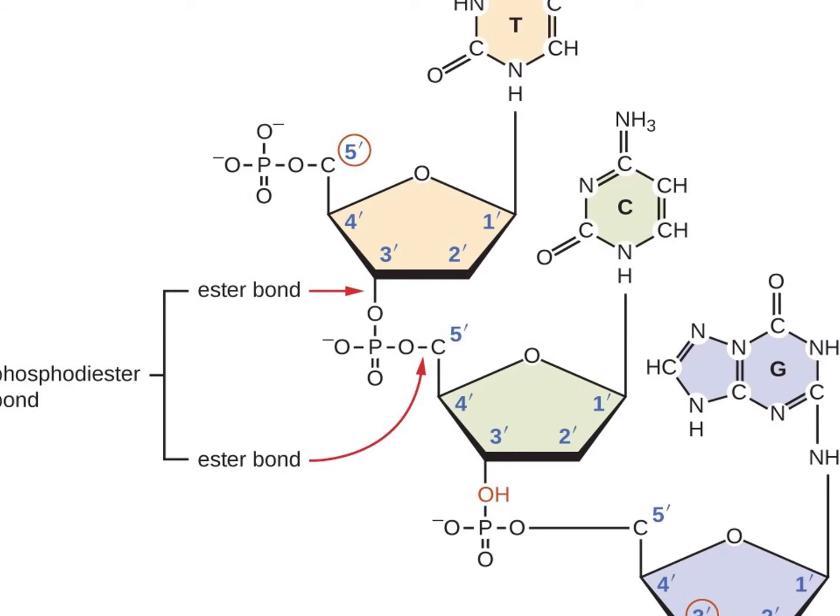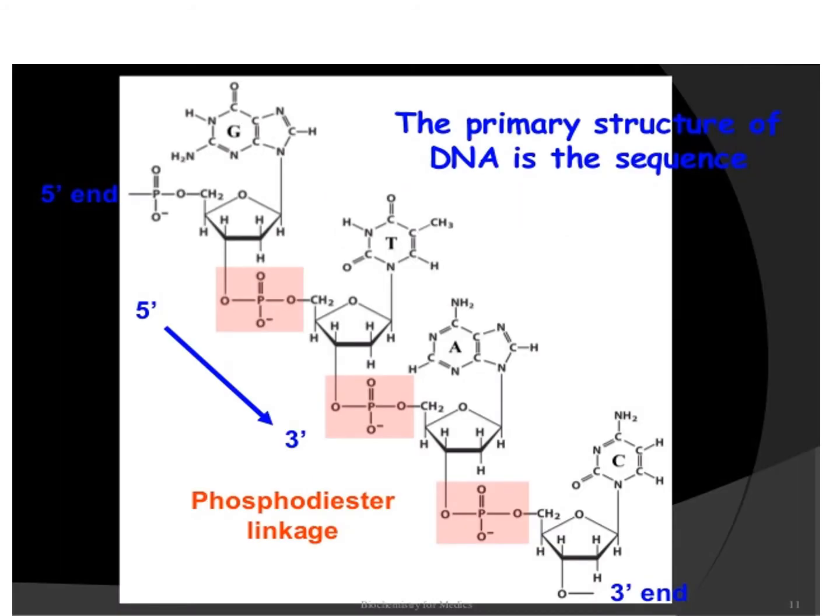Let us see the phosphodiester bond diagram. Here the third carbon atom of one nucleotide joins with the fifth carbon atom of another nucleotide. In between these, two ester bonds join with the phosphate molecule, so the bond is called a phosphodiester bond. This is the phosphodiester linkage. The phosphodiester linkage joins one nucleotide to another nucleotide to form the polynucleotide. So the formation of the polynucleotide